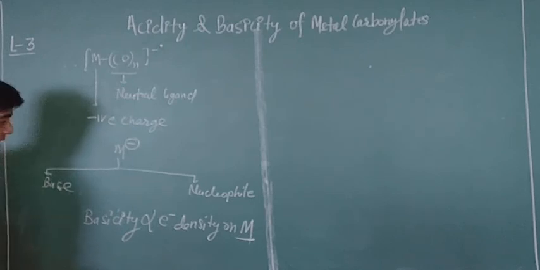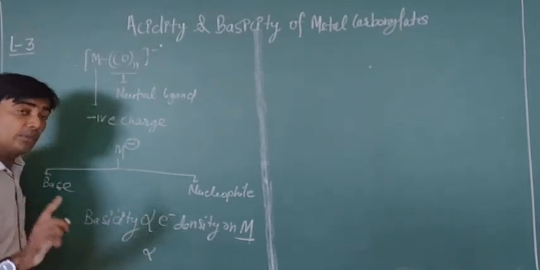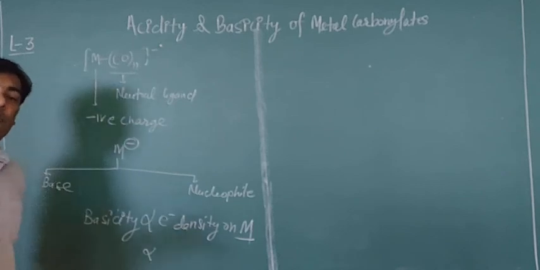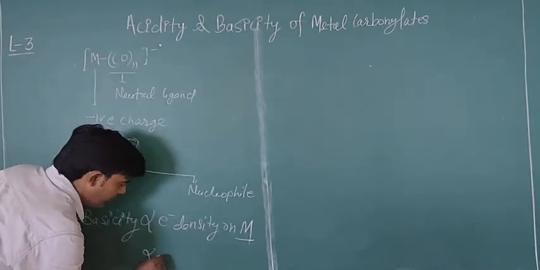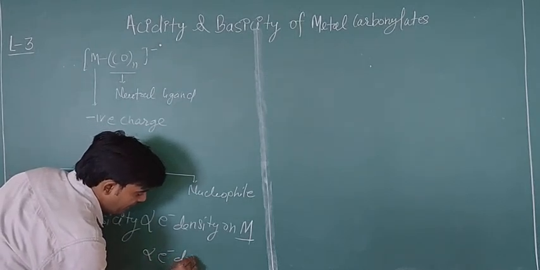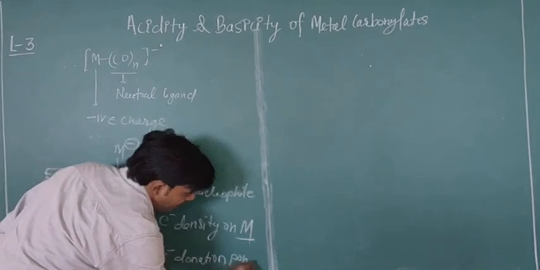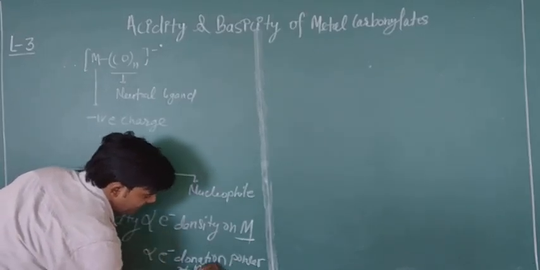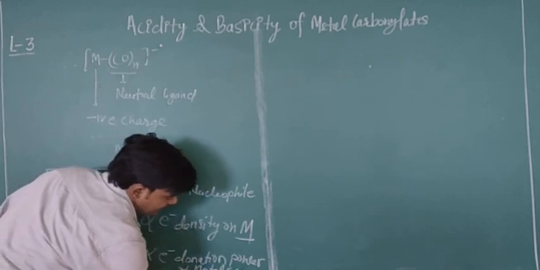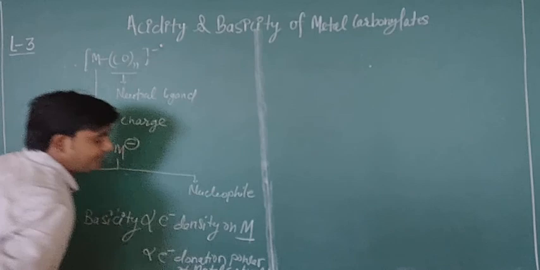Another point is that basicity will also depend on the easy availability of the electron density, that means the easy electron donation power of metal carbonylates.